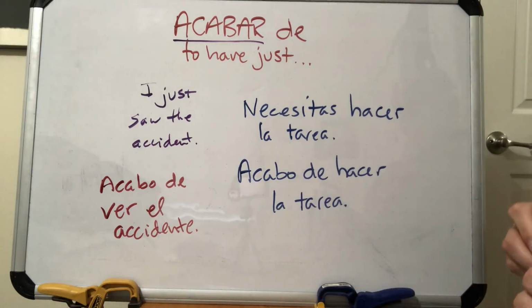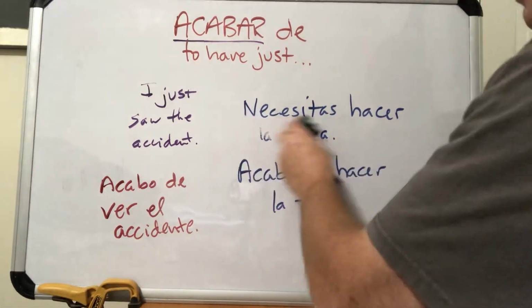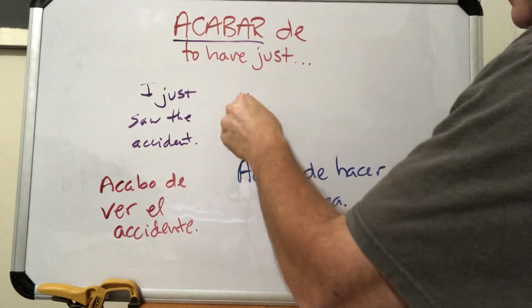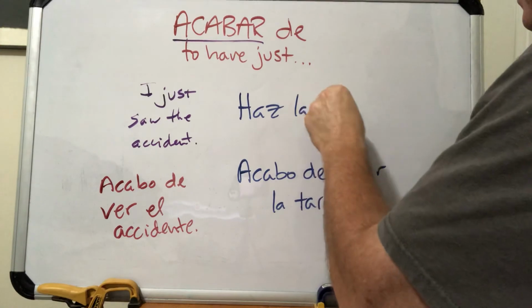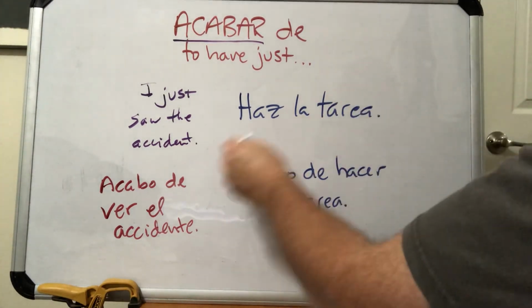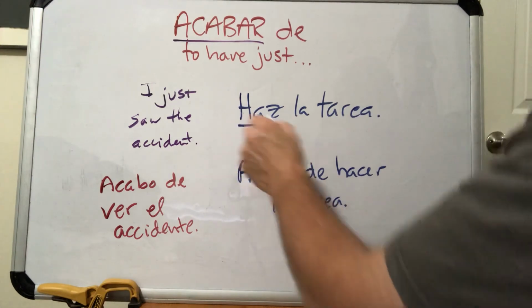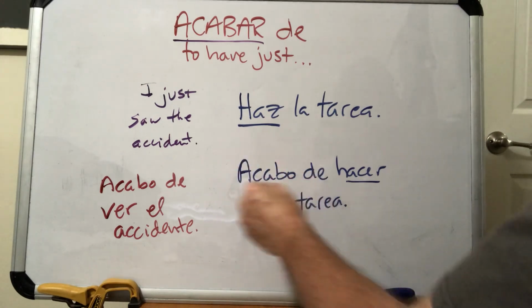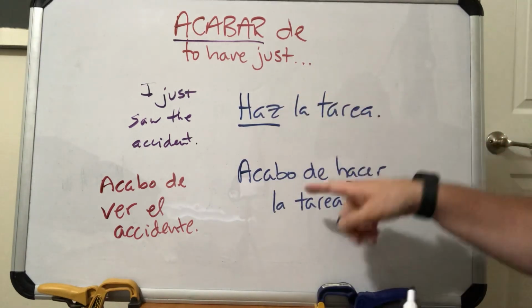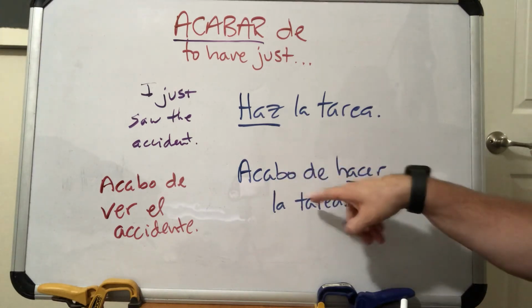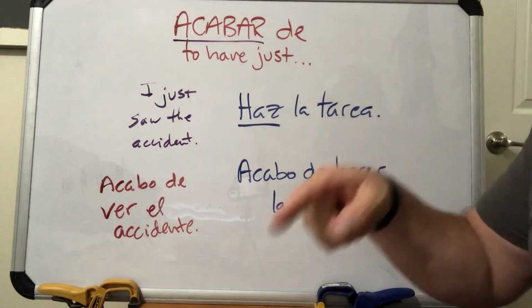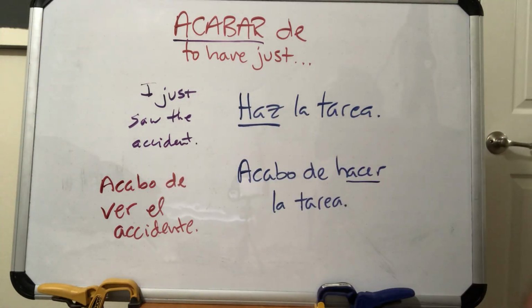Okay? Or if we're going to learn the command tense. So if your mom says, do your homework. So let's change this to the command. So she says, haz la tarea. Do your homework. And then you could still respond with this. So again, this is the command form of hacer, the imperative form. You would need to change that back to an infinitive, and then you could use acabar. So do your homework or do the homework. I just did the homework. Acabo de hacer la tarea. Okay? Okay, that's all acabar is. Just acabar plus de. Leave the next verb to the infinitive, and you're good to go.